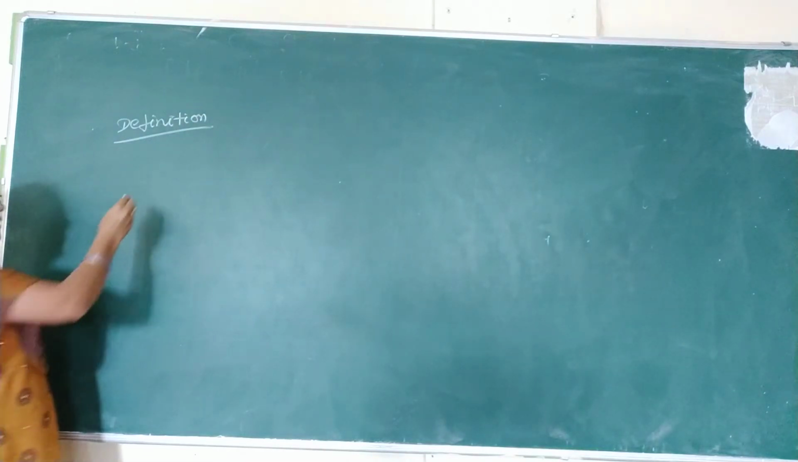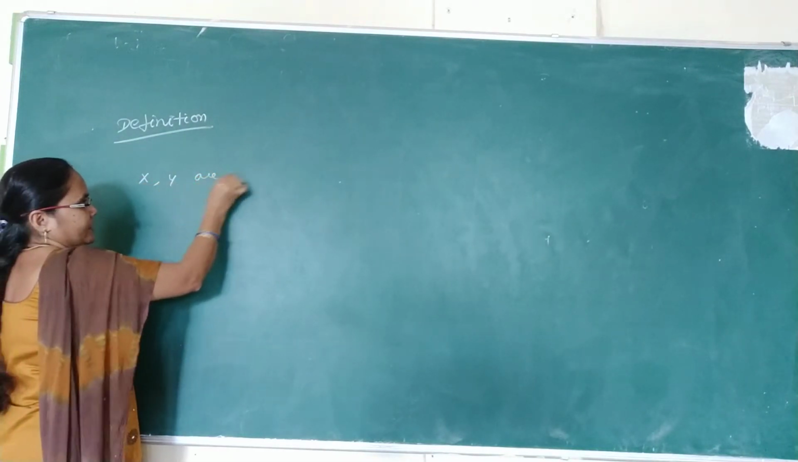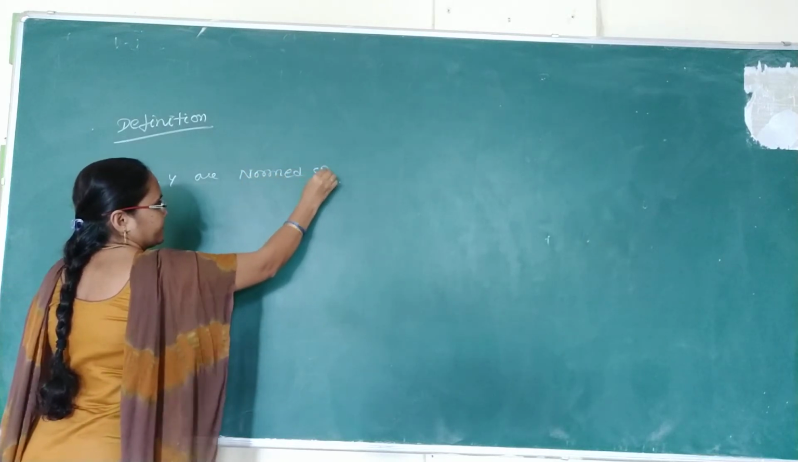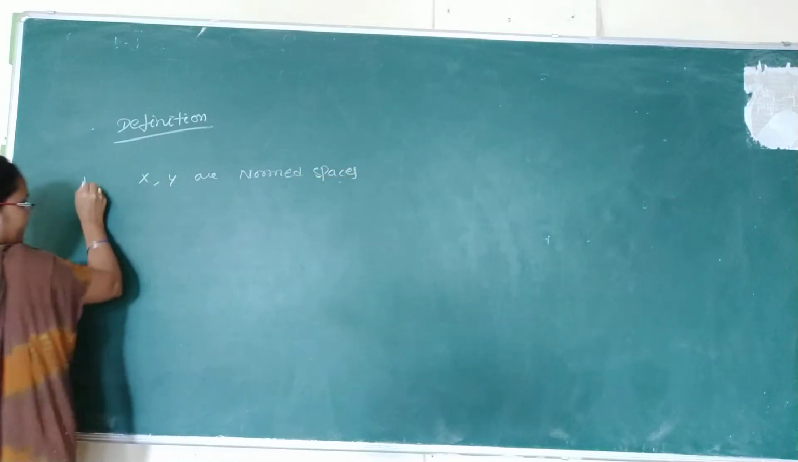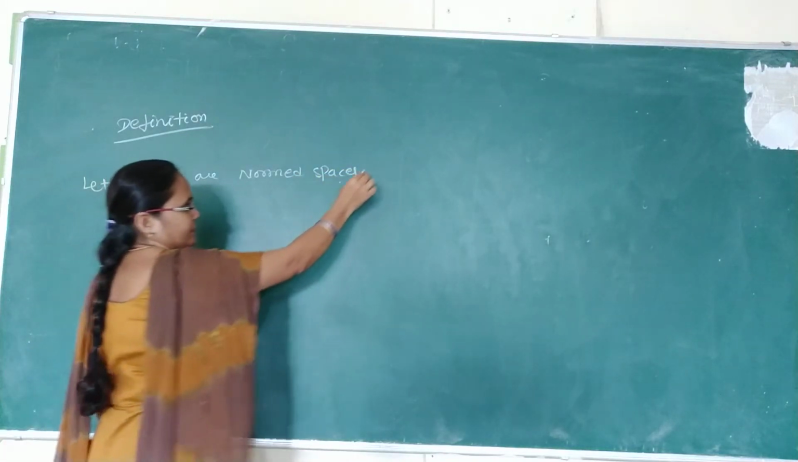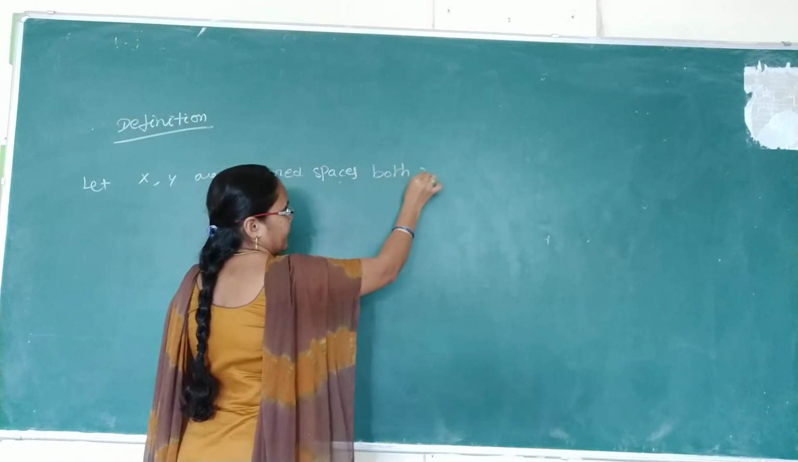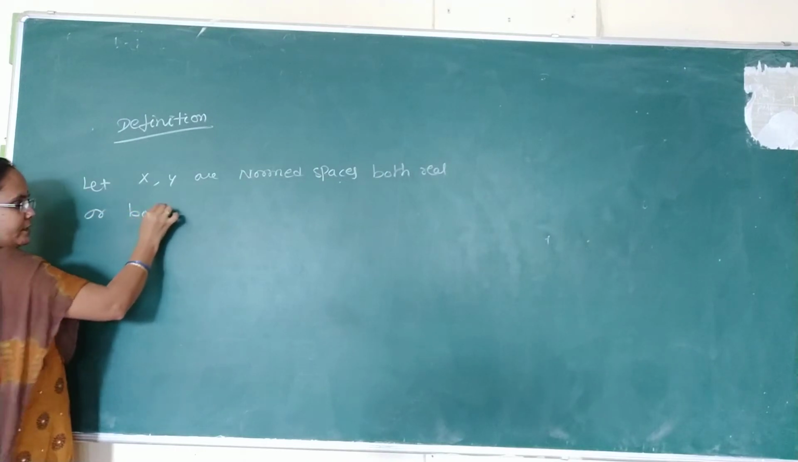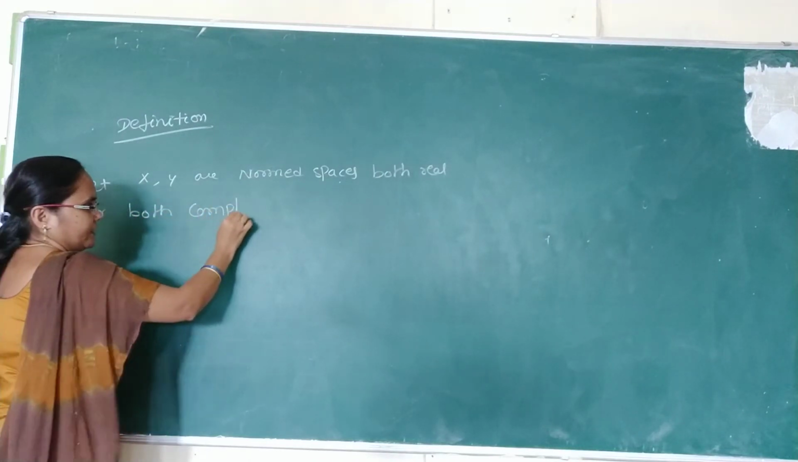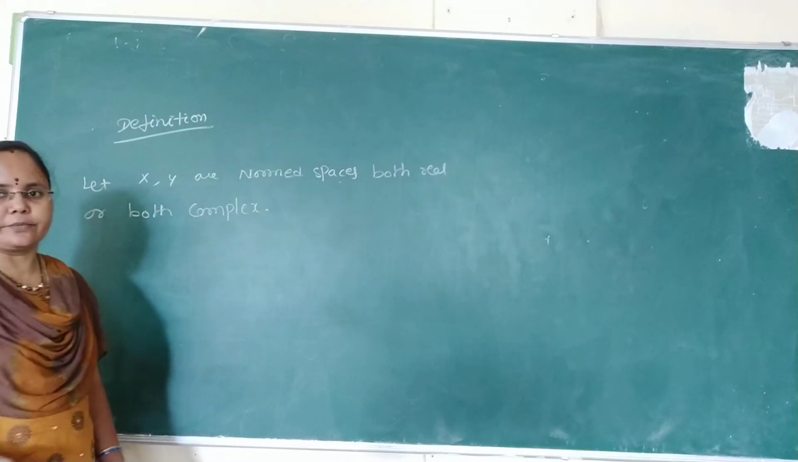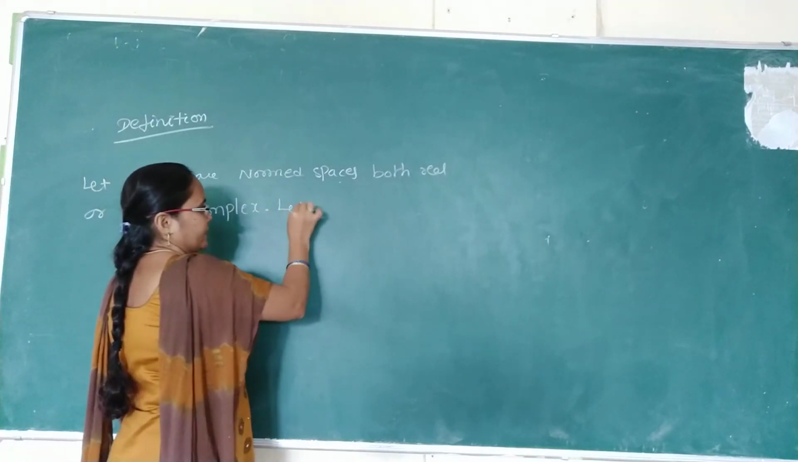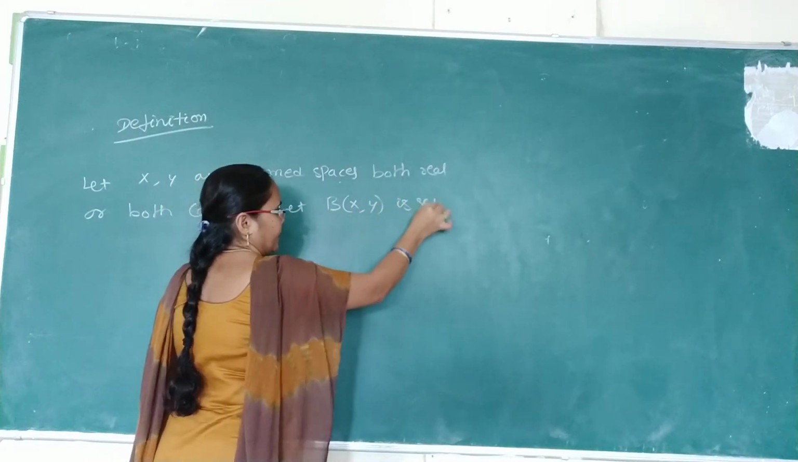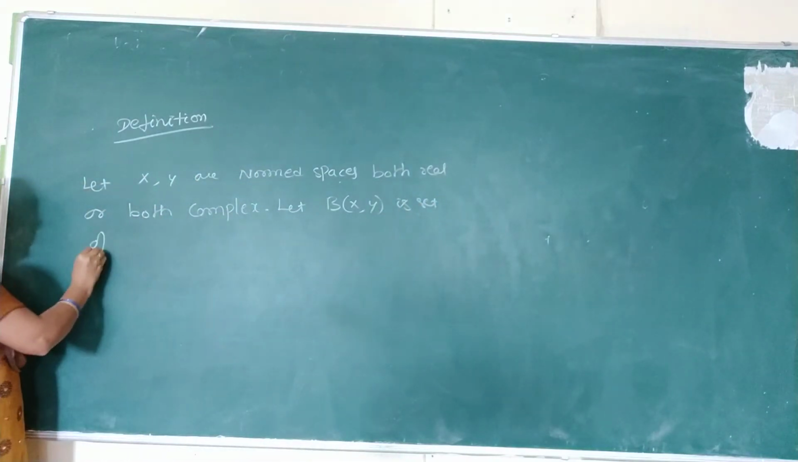Let X and Y be normed spaces, both real or complex. Here we are taking one set. That set is denoted with B of X comma Y. So let capital B of X comma Y be the set of all bounded linear operators.